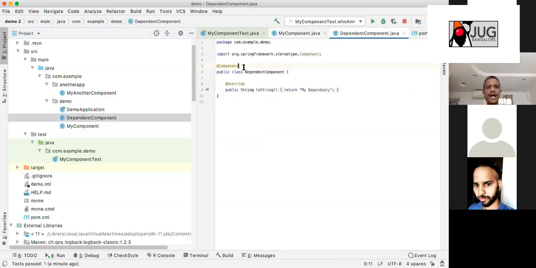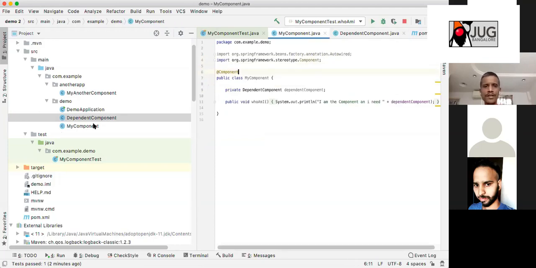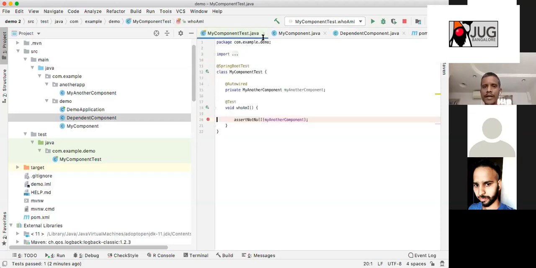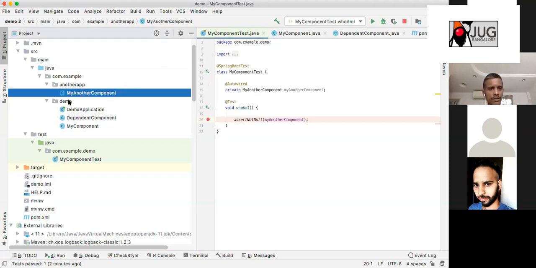Okay, for example, I have this dependent component. Unfortunately, say for example, this dependent component is not a Spring Bean. It's not @Component. And I want this dependent component to be loaded inside my, say for example, now I will just put contract.